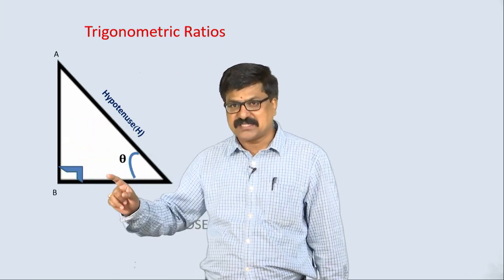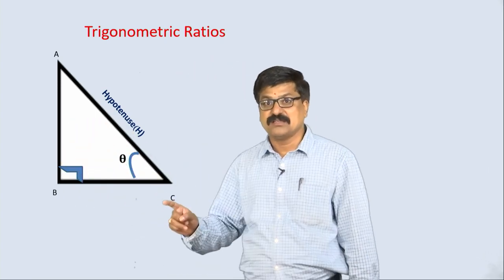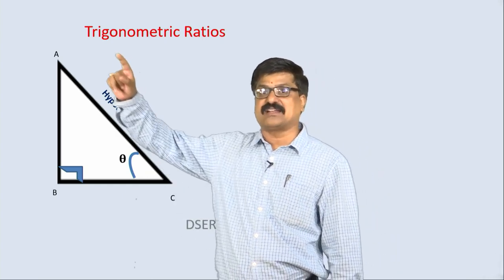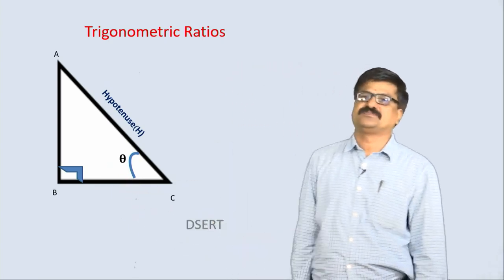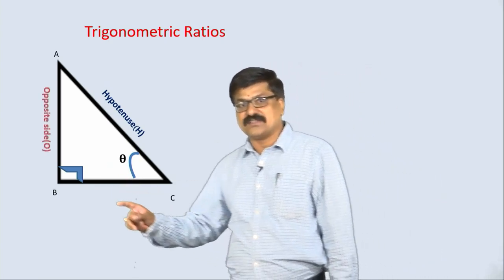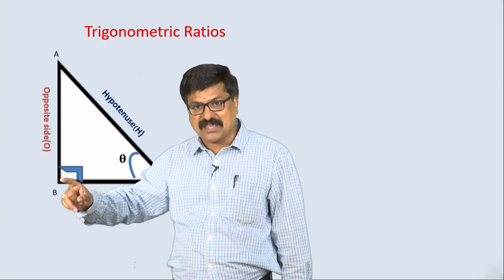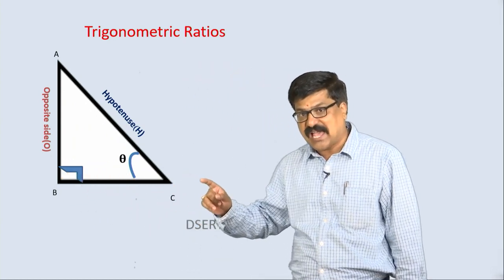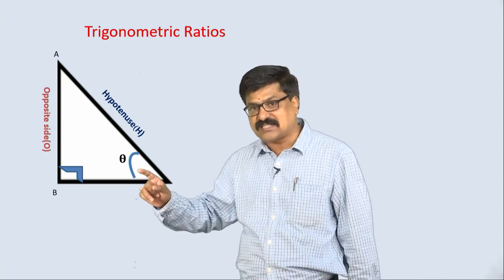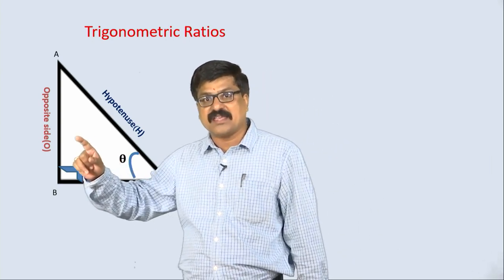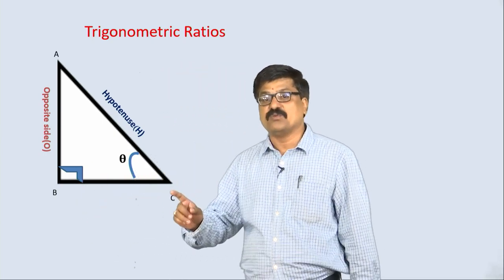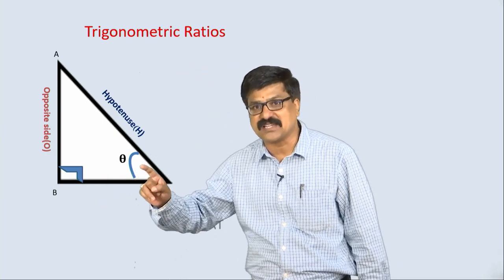The remaining two sides we name based on the angle which is marked in a right angle triangle. Now, AB is the side opposite to the angle C, that is theta here, hence AB is called the opposite side with respect to this theta.